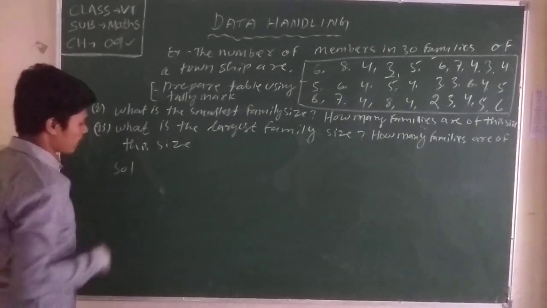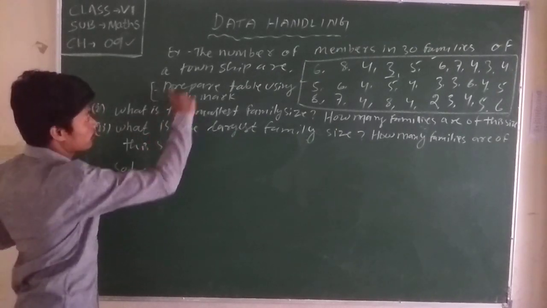Then solution. First you represent tally marks. Then what's here? Number of families.